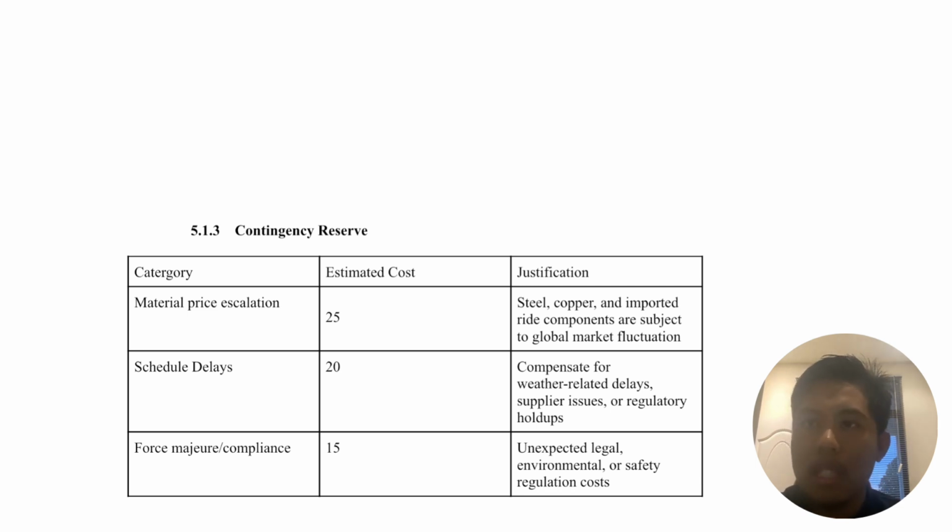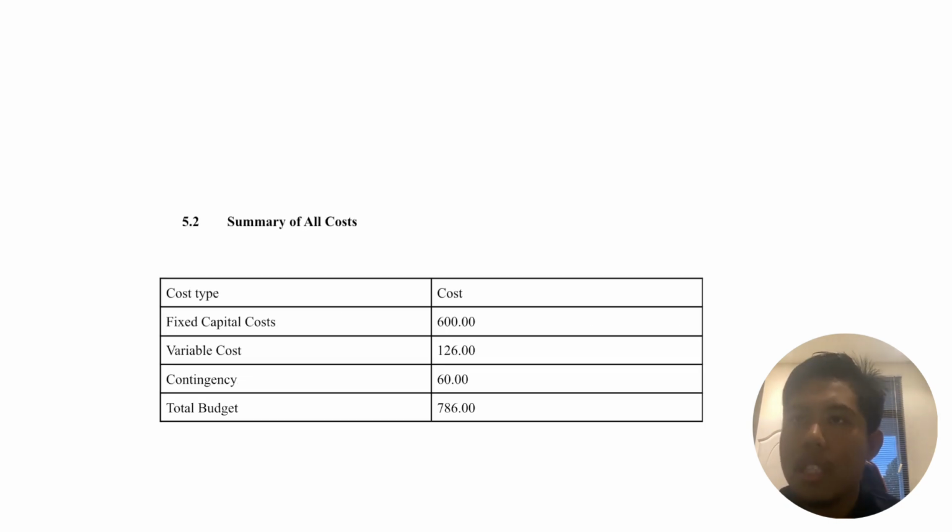And next for the schedule delays, to compensate for weather-related delays, supplier issues, and regulatory hold-ups, this will cost around 20 million ringgit. And lastly, will be the force majeure compliance for 50 million ringgit for legal reasons and safety and regulation costs.